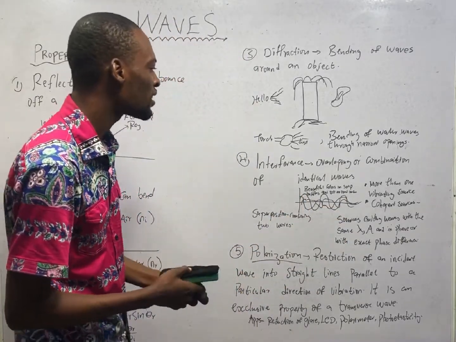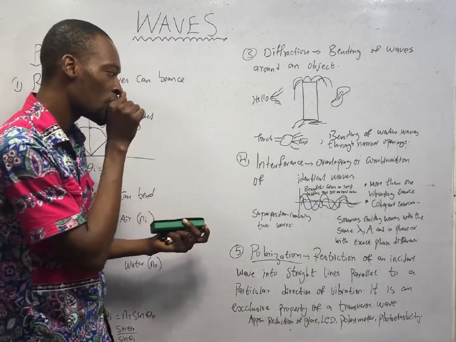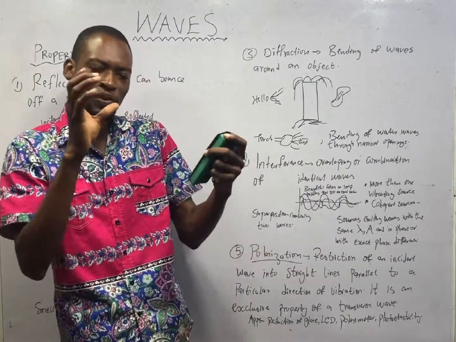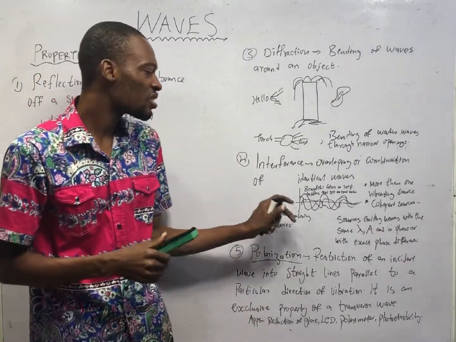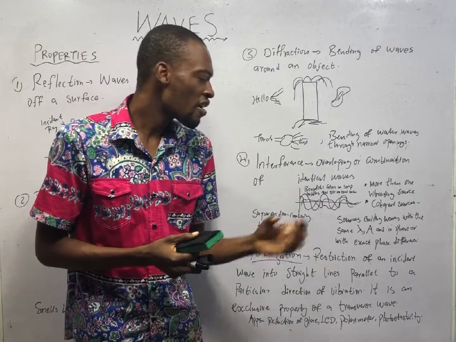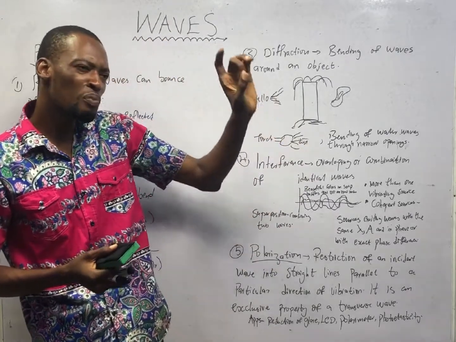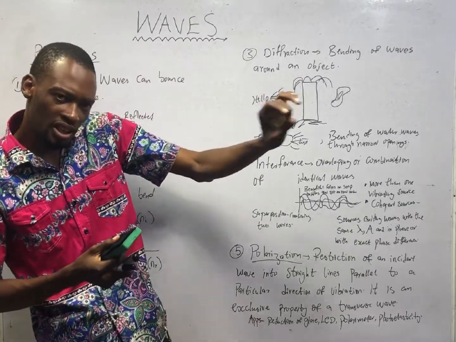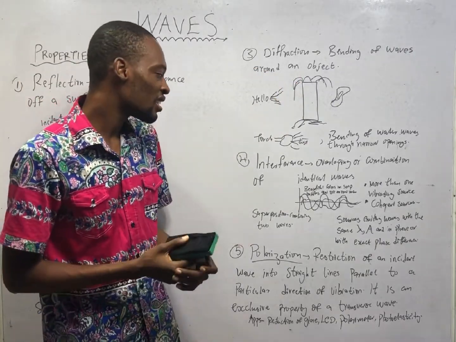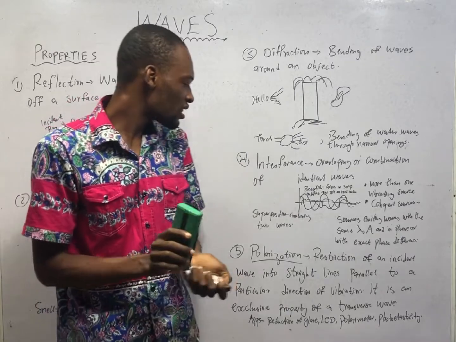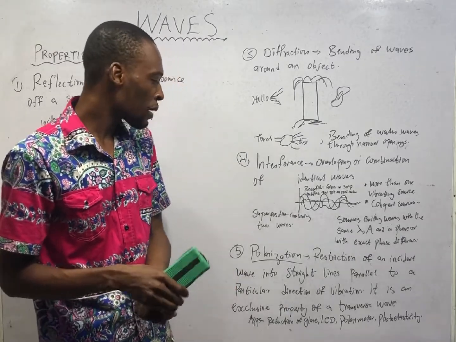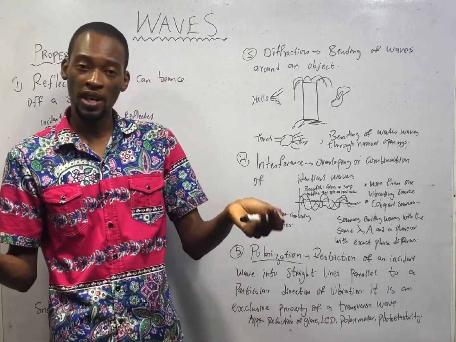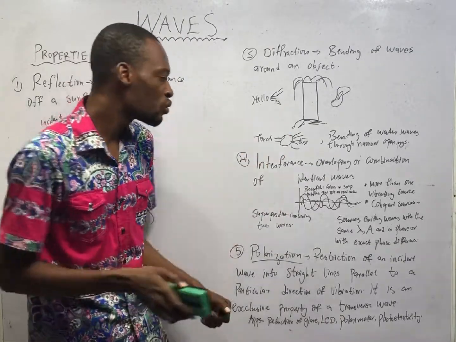Now, real life examples of interference are beautiful colors. When you boil soap for a long time, all those beautiful colors you see in soap are a result of interference. Or oil on the road, you see very beautiful colors from a drop of oil on the road. That is interference. And interference is different from superposition. Superposition is simply the combination of two waves to achieve whatever you want. You simply combine two waves.